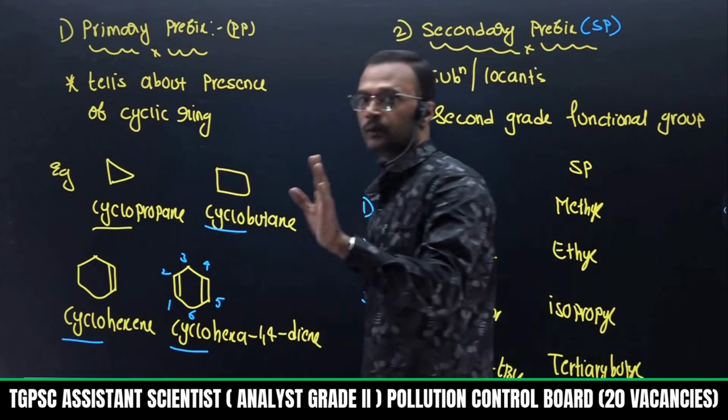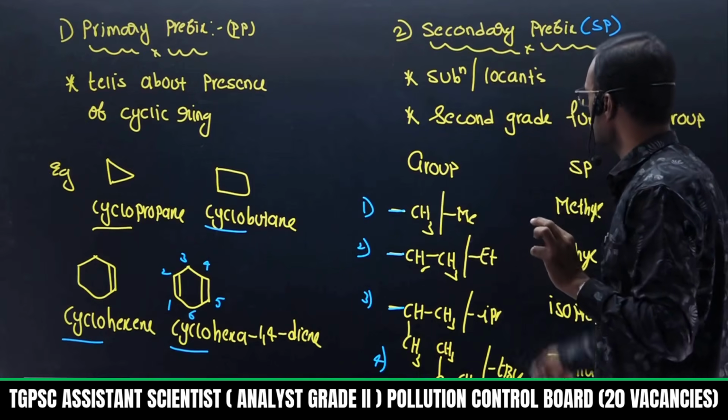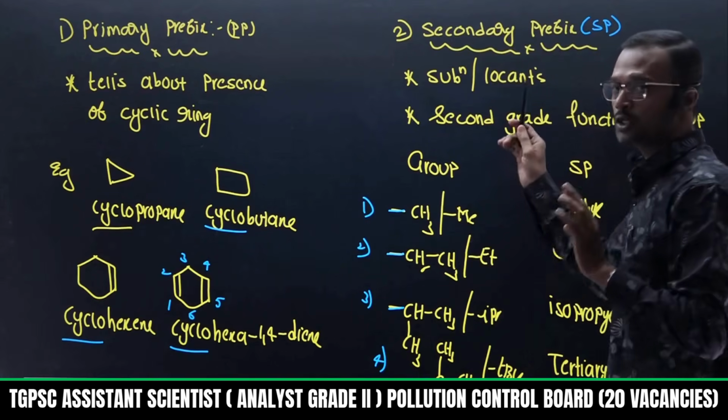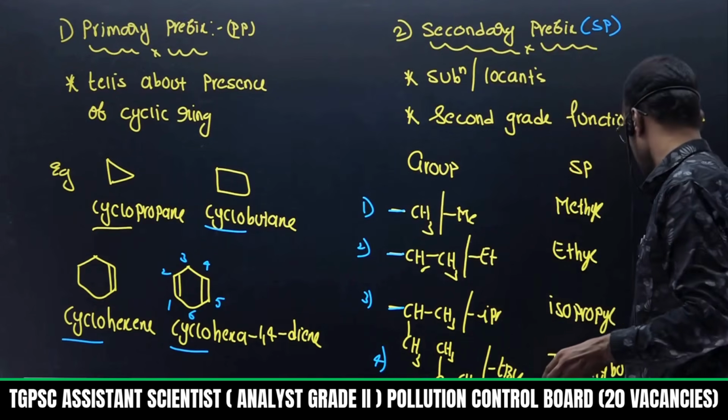Suppose there is no ring, don't apply primary prefixes. Then go for secondary prefixes. It tells about the second-grade functional group. It also tells about the presence of substituents or locants. So you remember this: methyl, ethyl, isopropyl and tertiary butyl.